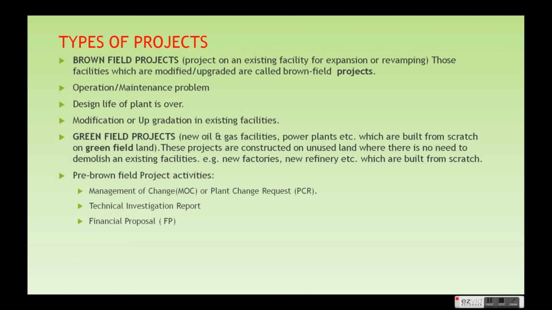After completion of the investigation report, the cost engineer performs the costing, that is, how much budget will be required to modify the plant or make this change in the existing plant. Finally, with the combination of the technical report and the cost estimation, the financial proposal shall be prepared for higher management for their approval. When this financial proposal is approved, the engineering team prepares the TOR, the terms of reference for conceptual design.